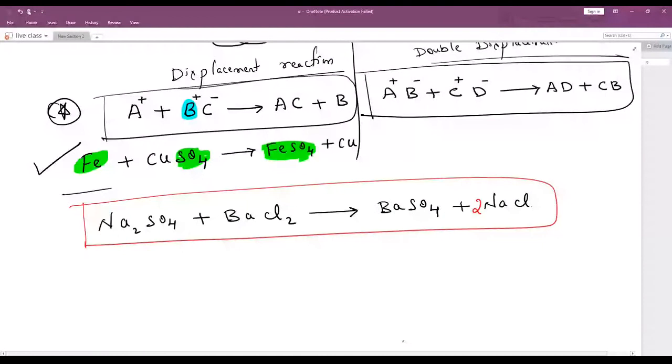Yes, both paragraphs and even non-metals. Actually, this full page is important. Even 38 and 39. And remember, you can see page number 39. Can you see the last line?